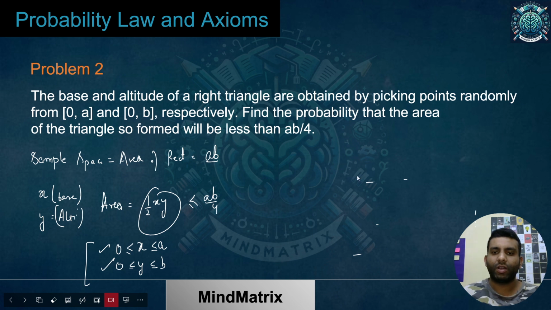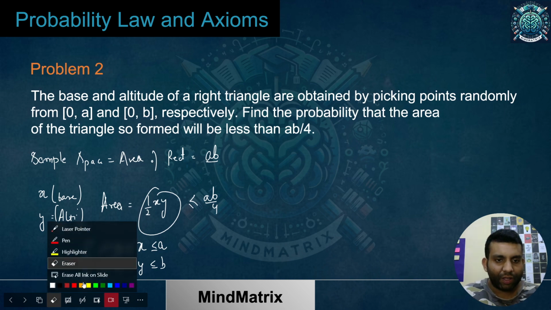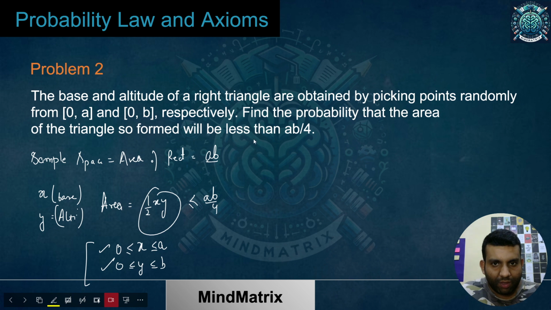I cannot erase all at once, that's why I have to do it slowly over here. So the extra equation which we have over here is this one, that xy must be less than or equal to ab by 2. That was the extra equation we are having.